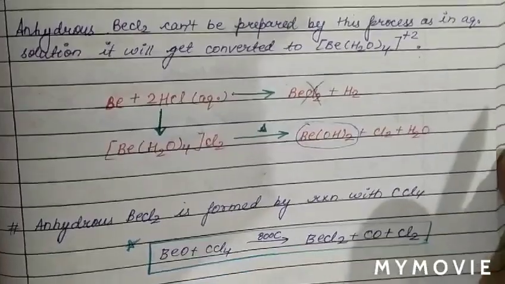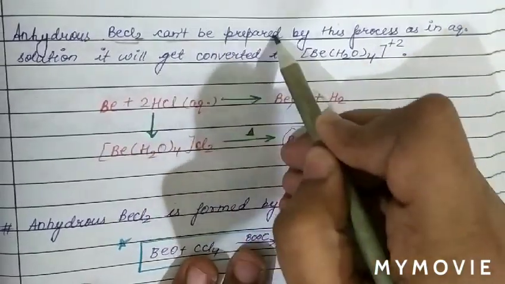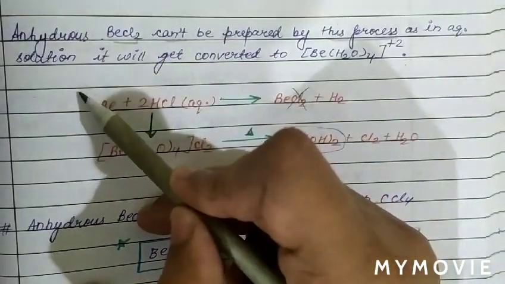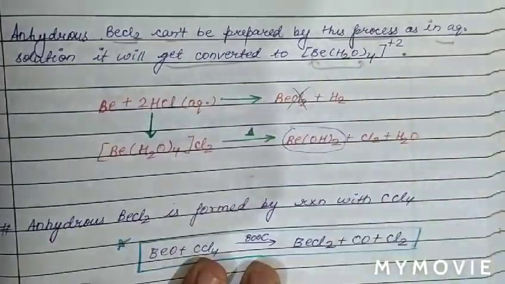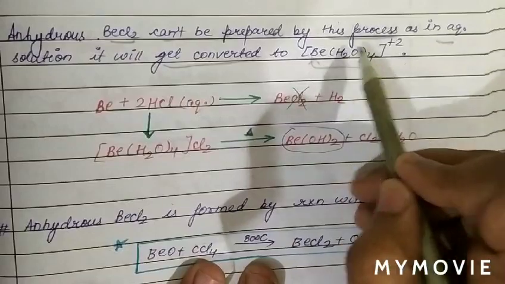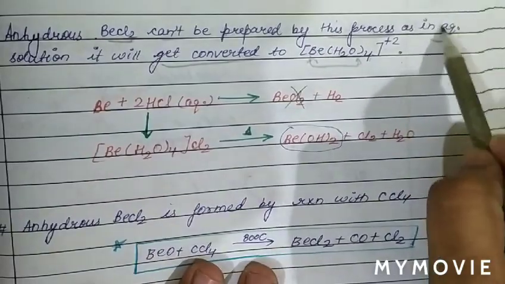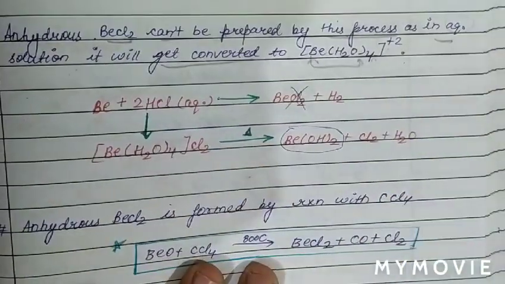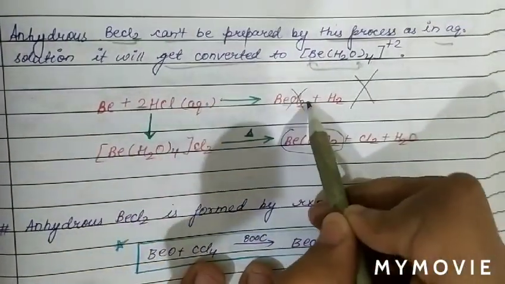Now see the preparation of BeCl2. Anhydrous BeCl2 cannot be prepared by this process, because in aqueous solution it will convert into the complex form, the complex ion [Be(H2O)4]2+. So this is not a correct method for the preparation of anhydrous BeCl2.